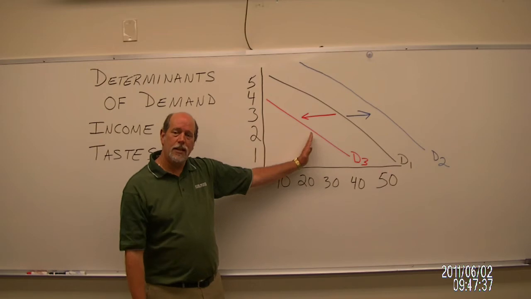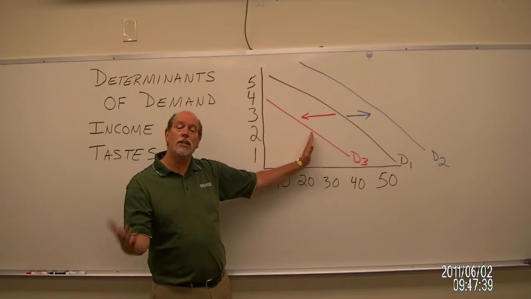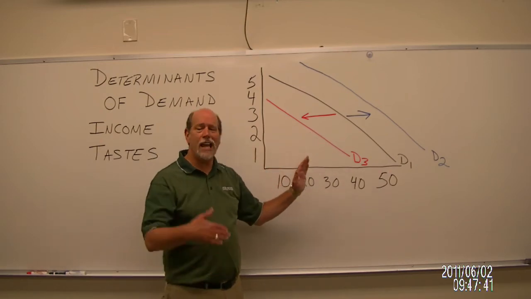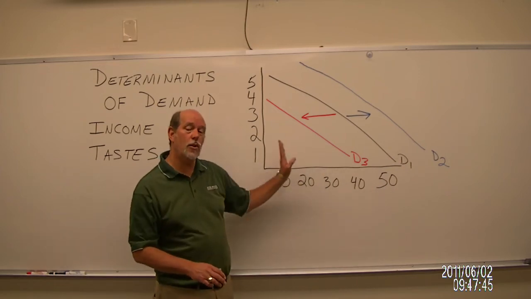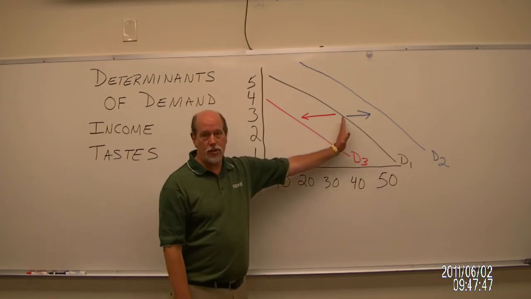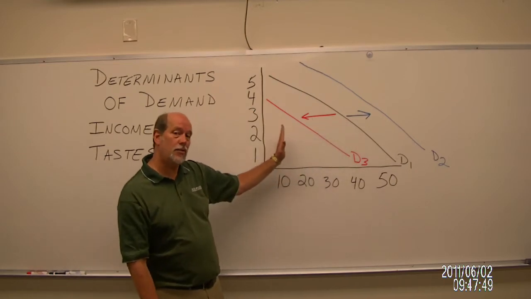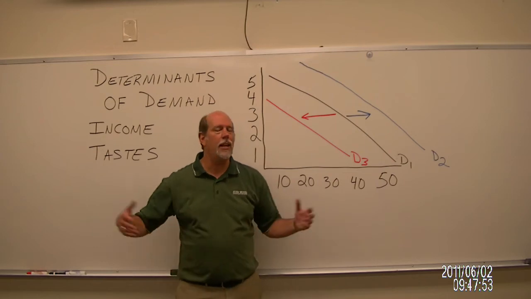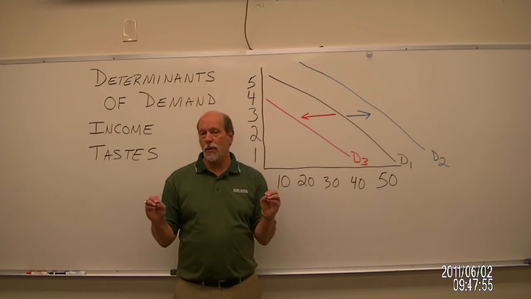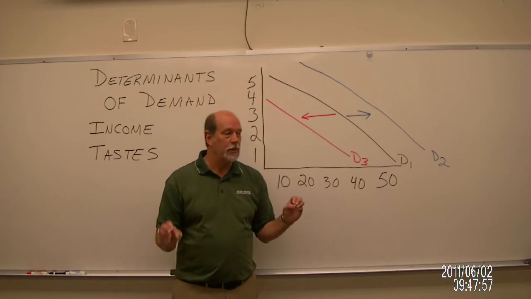This curve then is the curve that shows a decrease in demand. We talk about that as a shift left. And again, think of it as you look toward the board here. We started with this initial demand curve. Now demand has dropped, and we talk about it as a shift left. And again, it really tells us that at every possible price, people are willing and able to purchase less.